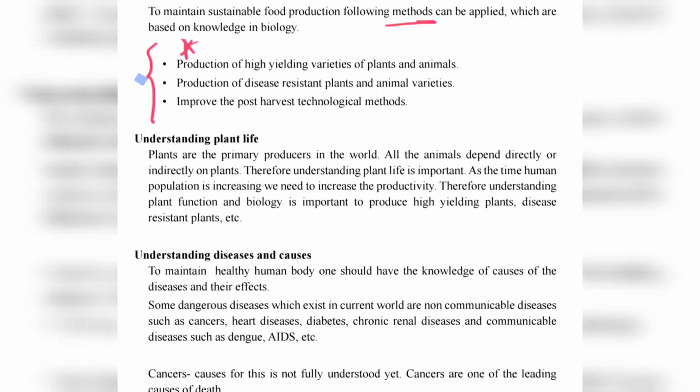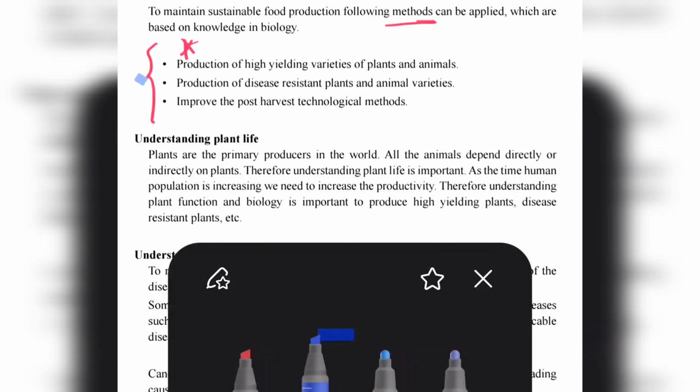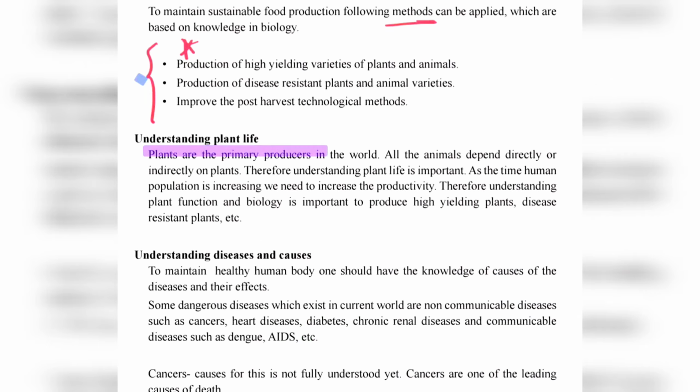Understanding plant life. Plants are the primary producers in the world. All animals depend directly or indirectly on plants, right?